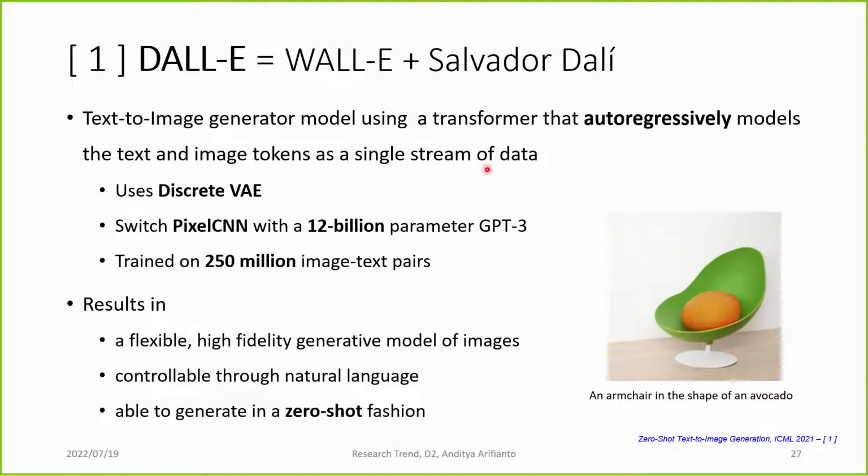Now to text to image. First we have DALL-E from 2021. It is a text-to-image generator model using a transformer that auto-regressively models the text and image tokens as a single data stream. It used a discrete VAE, and it switched the pixel CNN for a 12 billion parameter GPT-3. And then they trained on 250 million image-text pairs, and DALL-E is capable of producing flexible, high-fidelity images, controllable through natural language, and able to generate new images in a zero-shot fashion.